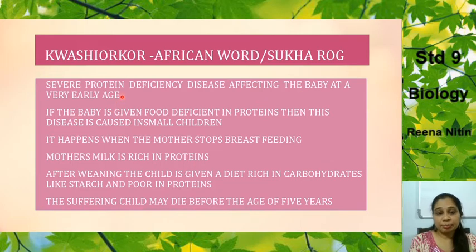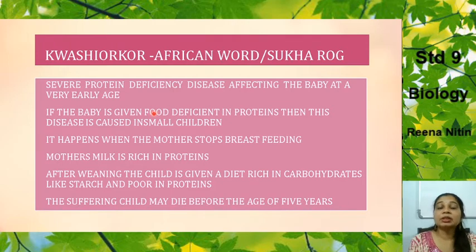Now why does this happen? Mostly it is found when there is the birth of another baby immediately after the baby is born. If there's a second birth, at that time the mother has to feed the new baby and she weans the baby from her breast milk. So the baby suffers from deficiency of proteins which are essentially there in the mother's milk. When the baby is deprived of the mother's milk for that much time, that is known as a weaning period.